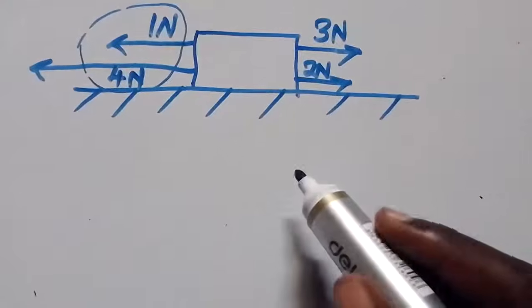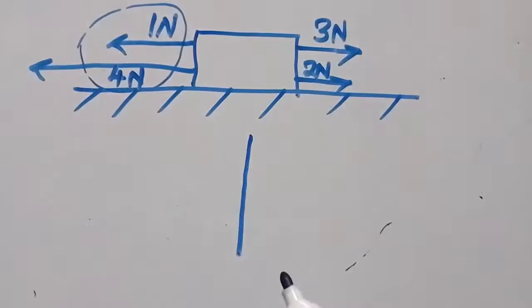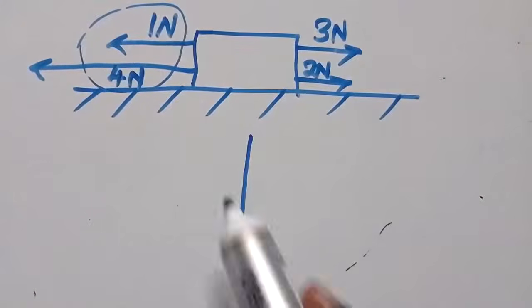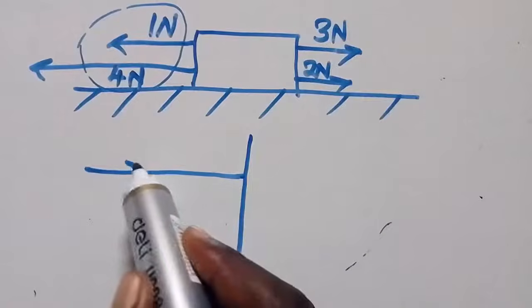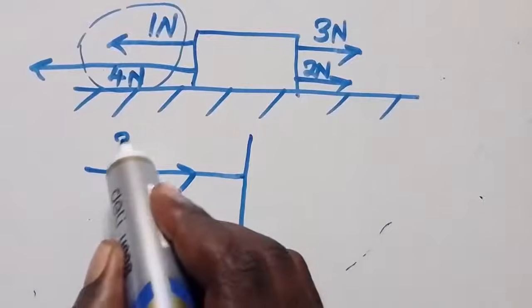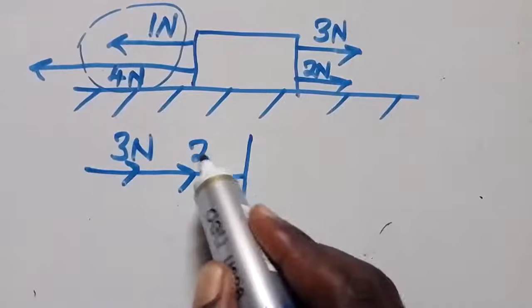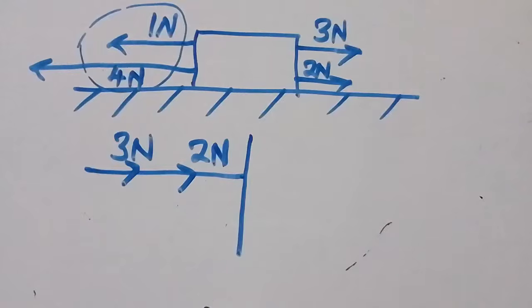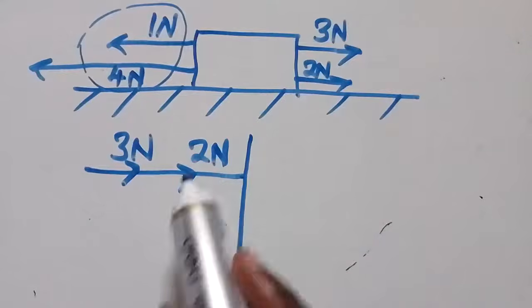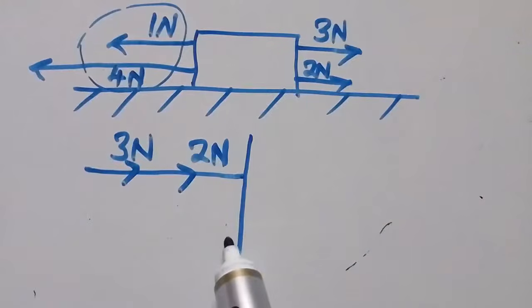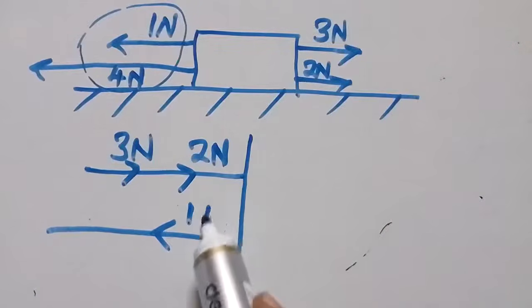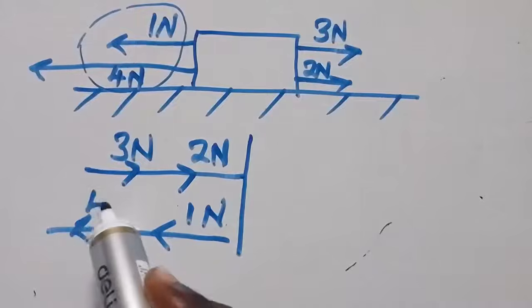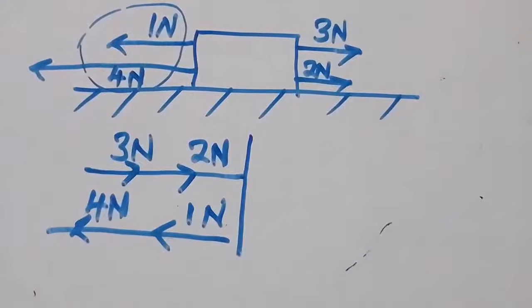So these are going in this direction: this is 3, this is 2 Newtons. And these ones are going in that direction: that is a 1 Newton and that is a 4 Newton.